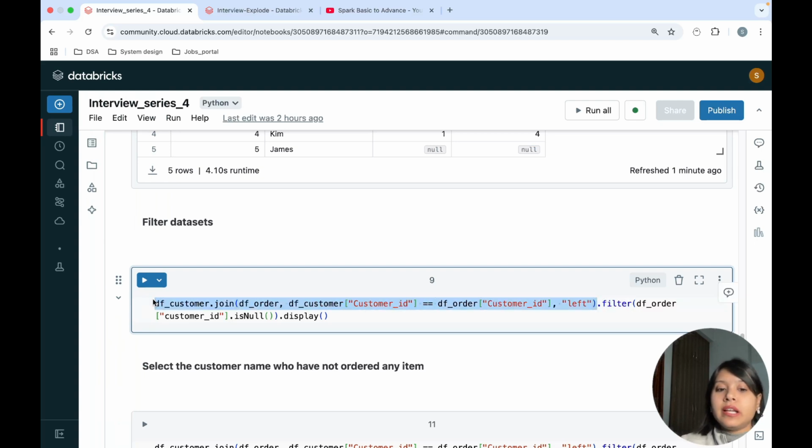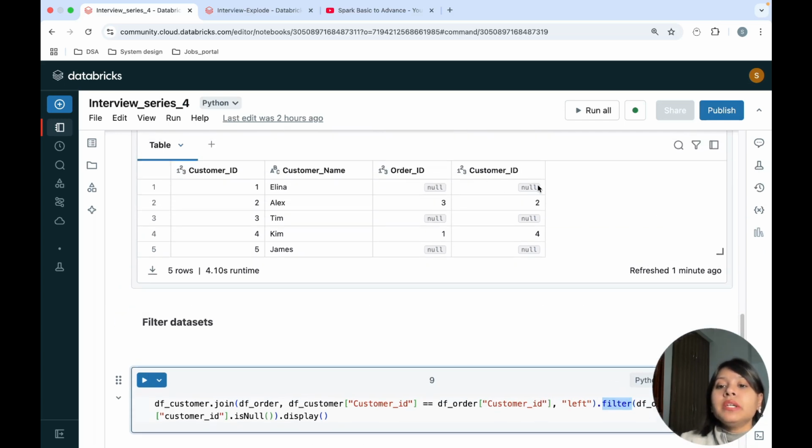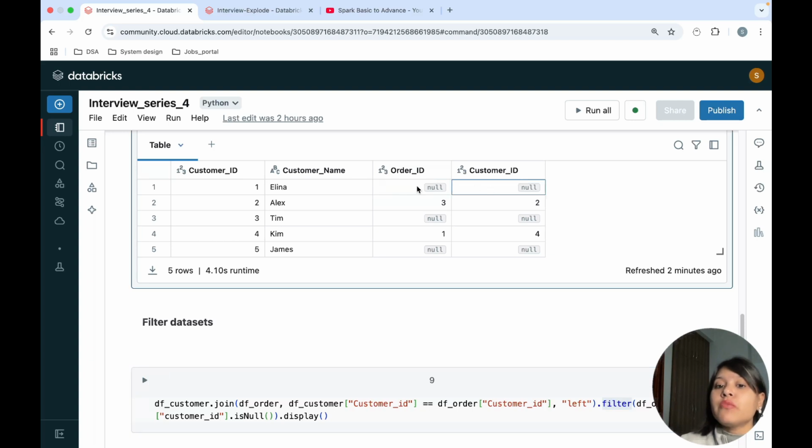Or you can also create a data frame, and then on top of that data frame you can do a filter operation. In this filter operation, what I'm doing is checking whether my customer ID is null. If my customer ID is null, then I will be selecting those records. Customer ID is null means there is no order ID, right? So there was no data. So if the customer ID is null, then the order ID is also null, and I'm just filtering out those records. It means those customers have never purchased any order.